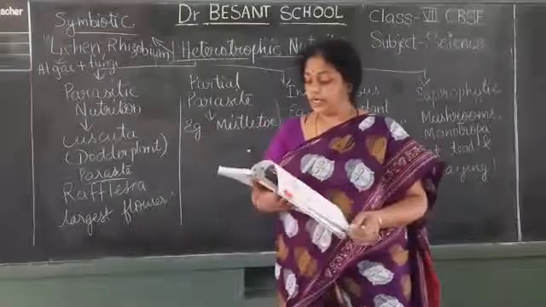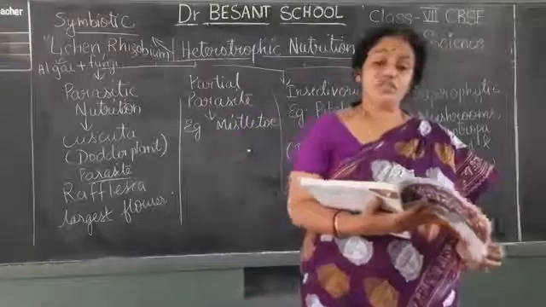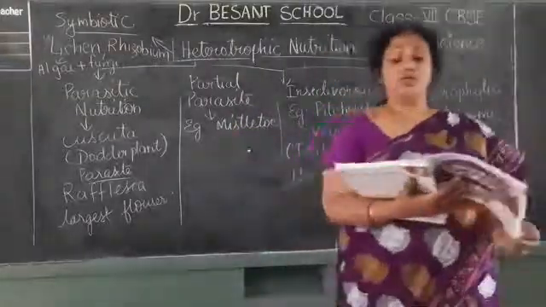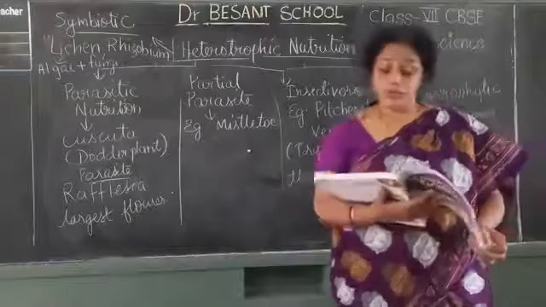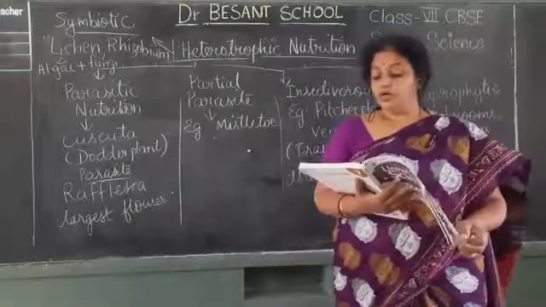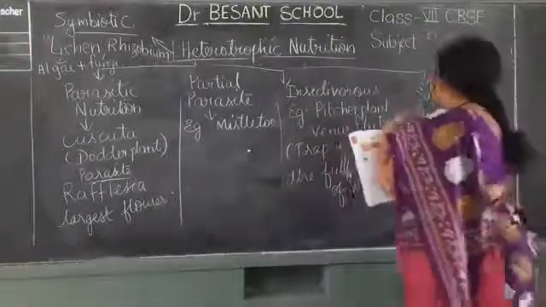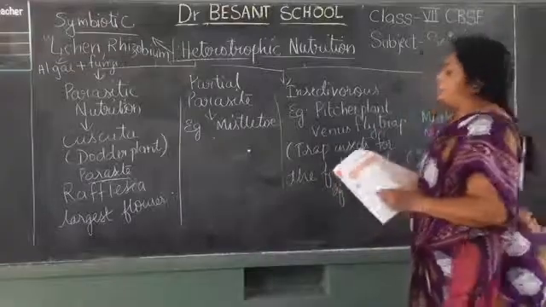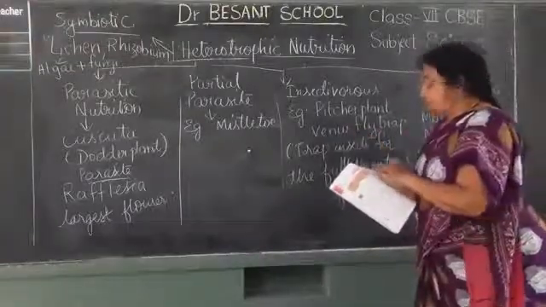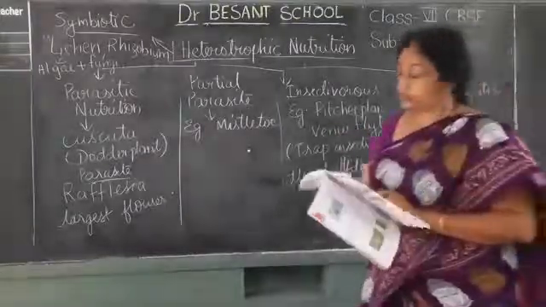Okay, so here I shall be asking, which of the following cannot prepare its own food? Children, tell. Mushroom, pitcher plant, cuscuta, all of these. So the option is all of these, because mushroom cannot make food. Why? Mushroom is a saprophyte. Pitcher plant is what? Here I have shown insectivorous. Then cuscuta, already I told it is parasitic. So the option is all of these.